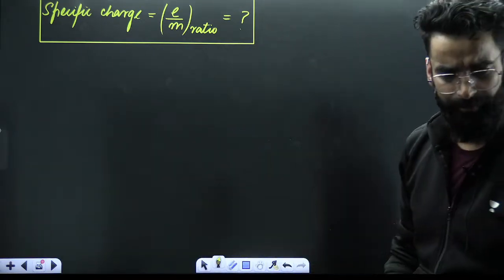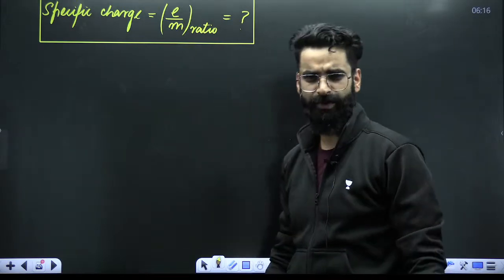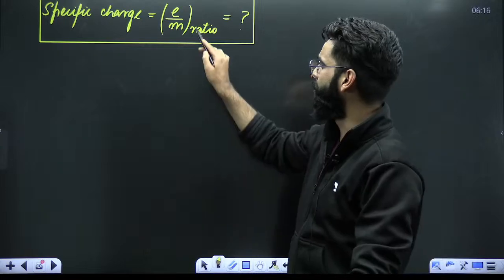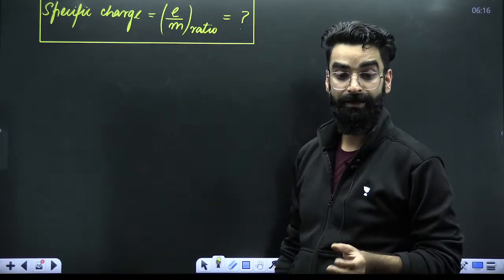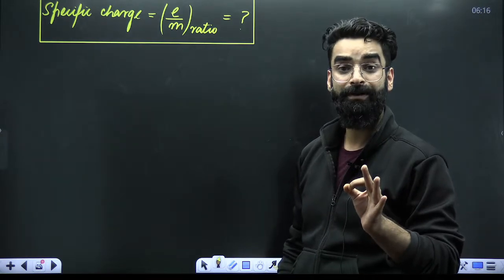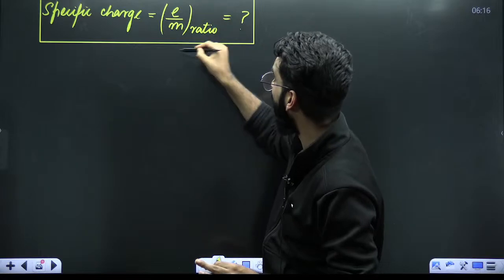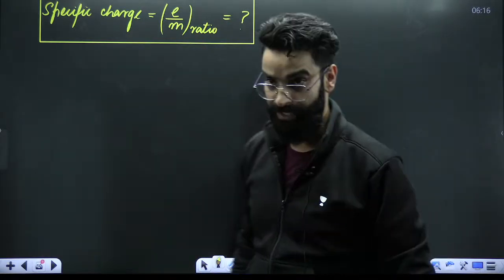Now, what is this E by M? E is the charge on the electron. Since we have only discovered the electron, we do not know the magnitude of the charge on the electron. We do not know exactly the mass of the electron. But now you are going to get to know the E by M ratio. Combinedly, how the E by M ratio of the electron was calculated, let me tell you that.